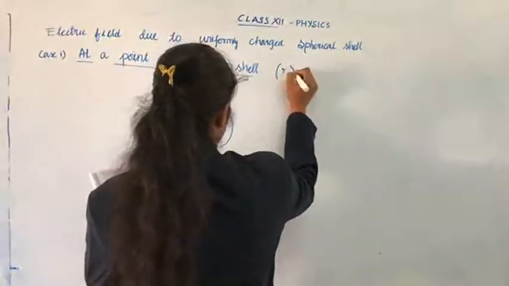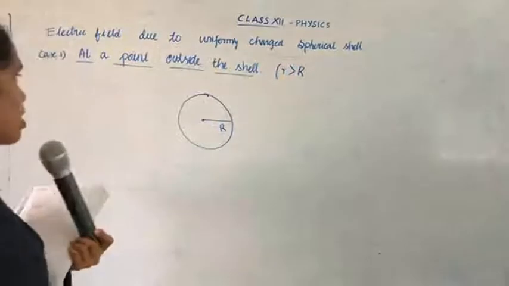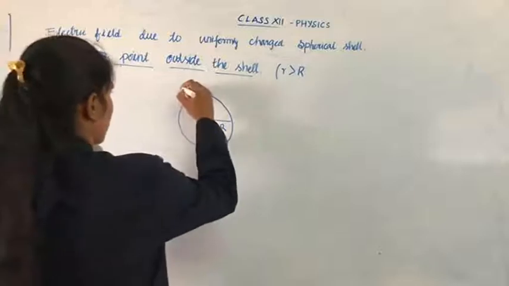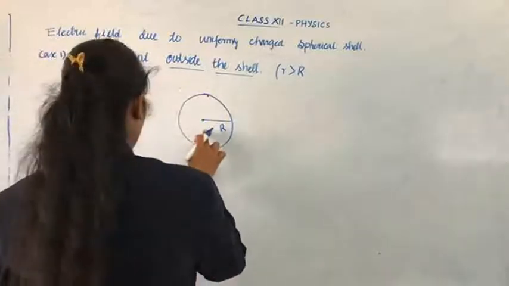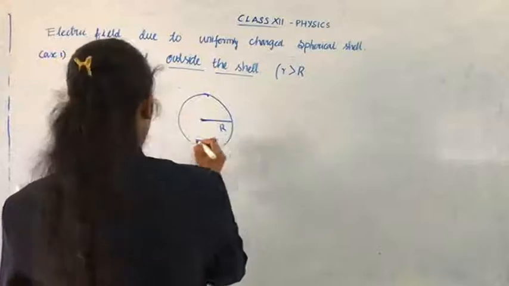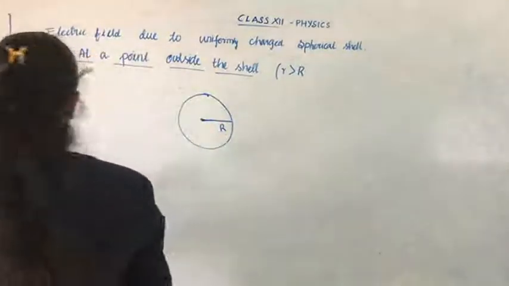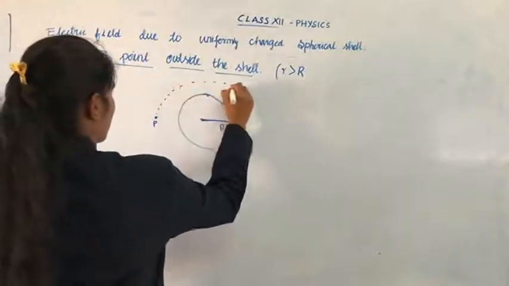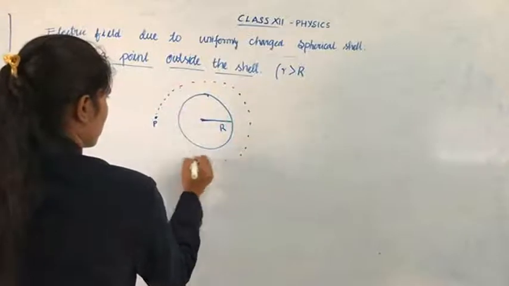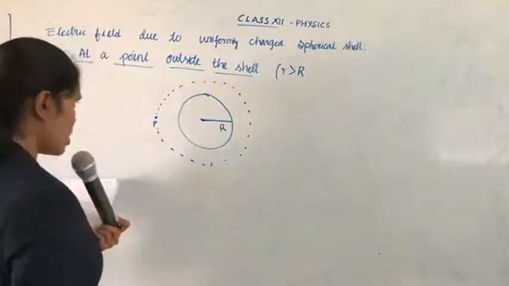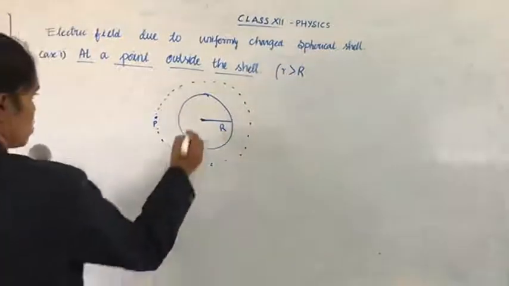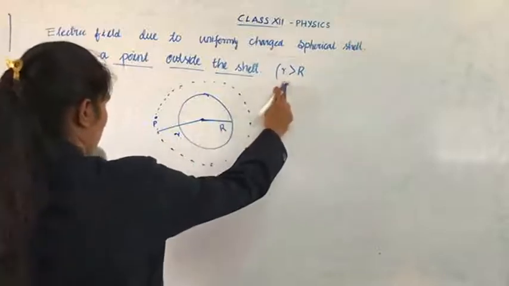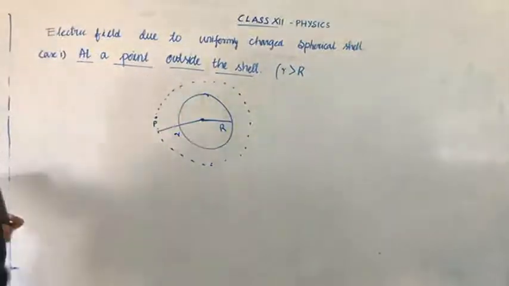Here, the small r is greater than capital R. Take a spherical shell of radius R. Now you are going to make a point P here. This is the point P and make a circle. Now the distance between this circle and the center is small r. So I already told that small r is greater than capital R at a point outside the shell.